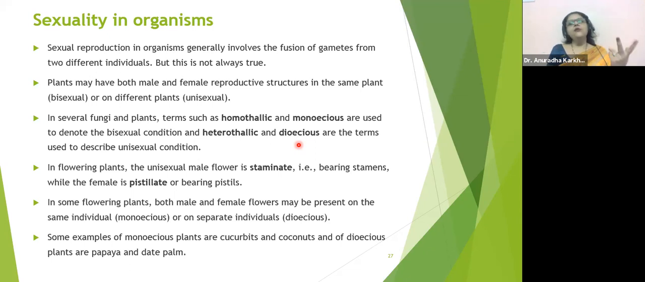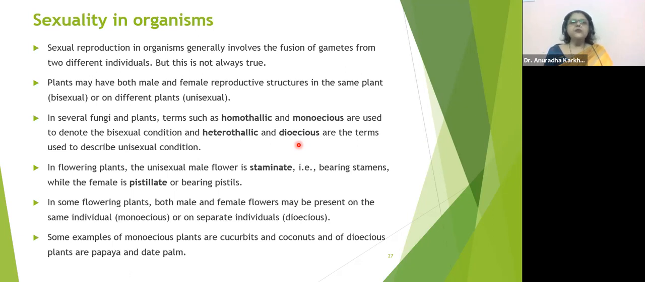We all are dioecious. We have two different sexes, male and female. Male will have all the male reproductive structures, so unisexual for maleness. Female will have female reproductive structures, so unisexual for femaleness. Got it? Understood? In flowering plants, the unisexual male flowers are called staminate.